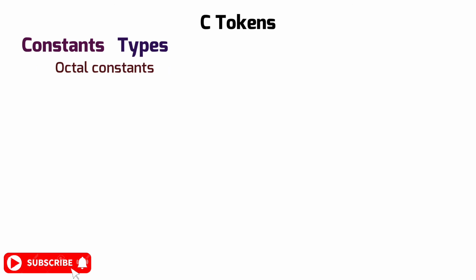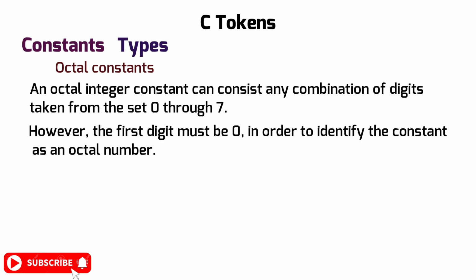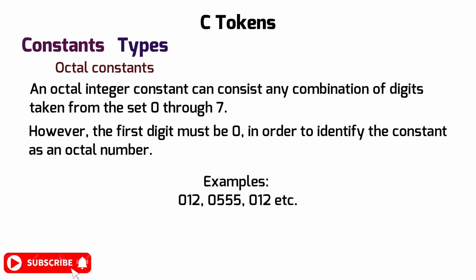Then octal constants. An octal integer constant can consist of any combination of digits taken from the set 0 to 7. However, the first digit must be 0 in order to identify the constant as an octal number. The examples are like this. Now hexadecimal constants.